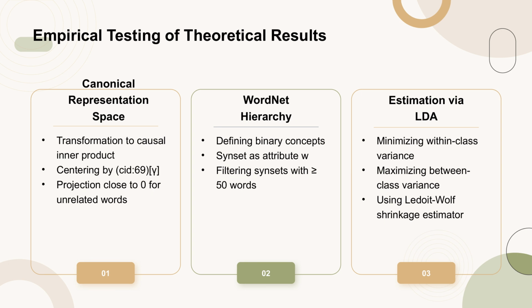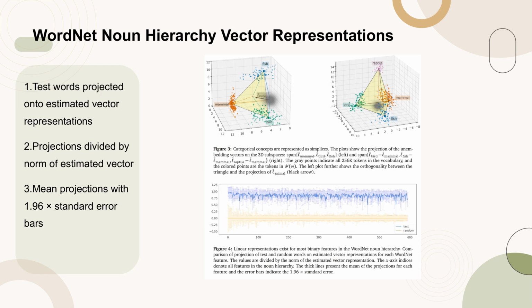The vector representation for each attribute is estimated using a variant of linear discriminant analysis, LDA, which aims to minimize within-class variance and maximize between-class variance. The Ledoit-Wolf shrinkage estimator is employed due to the high dimensionality of the representation spaces compared to the number of samples. Figure 4 illustrates the existence of linear representations for binary features within the WordNet noun hierarchy.